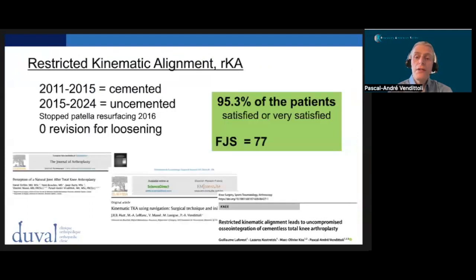I proposed the restricted K alignment protocol in 2011 and published different papers reporting the clinical results with cemented and uncemented implants. But the most important result is patient satisfaction. With 95% of patients satisfied, we are way above the 80% reported with MA. In another study, we obtained a mean forgotten joint score of 77, which is much higher than the result obtained with MA-TKA, where most studies report a mean of 55 to 65.